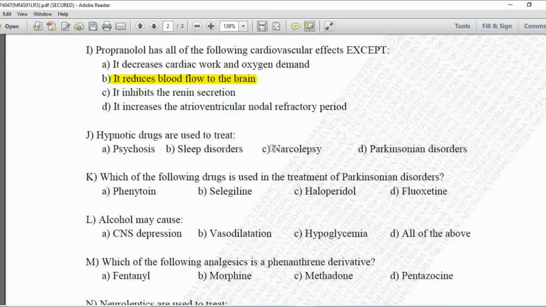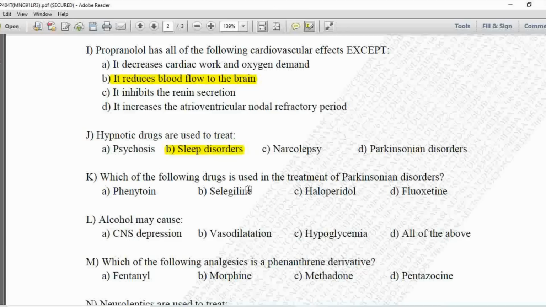Hypnotic drugs are used to treat. Option A is psychosis, B is sleep disorders, C is narcolepsy, and D is the Parkinsonian disorders. So here hypnotics are the drugs which are used to treat the sleep disorders. So option B is correct.